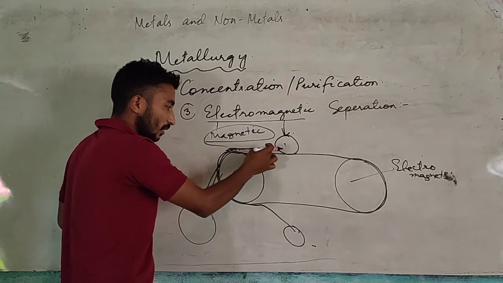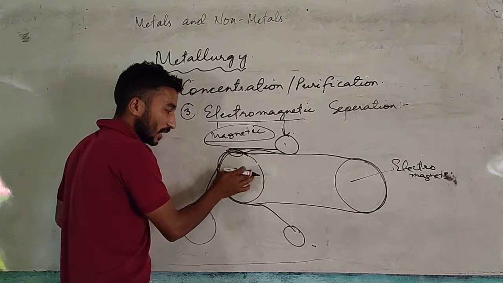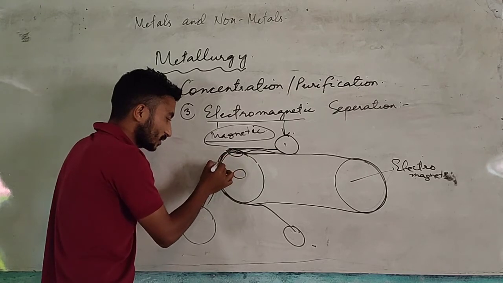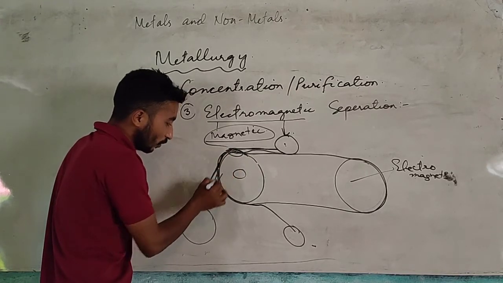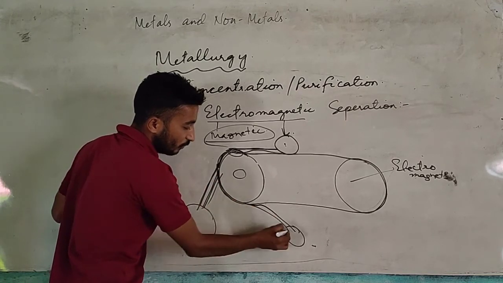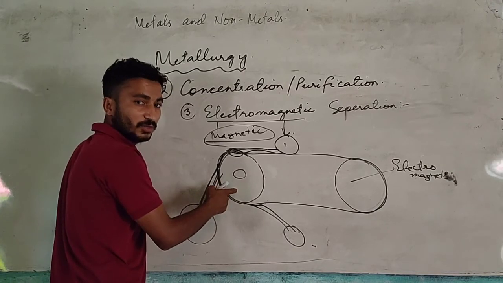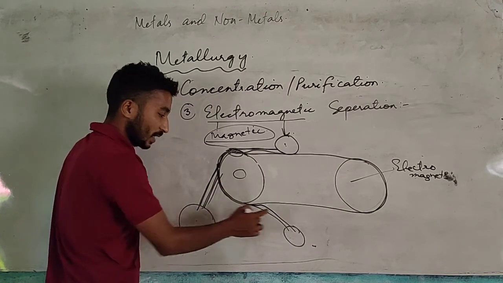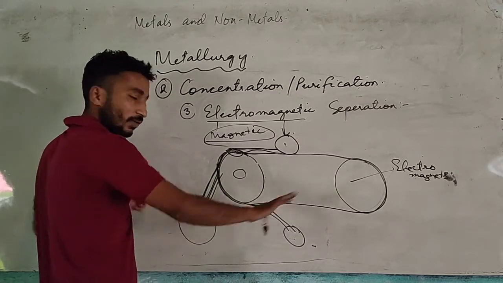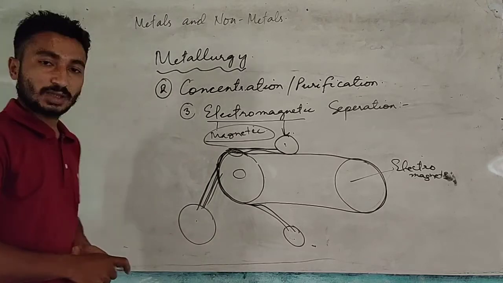When this belt rotates, the magnetic substances will be attracted by the electromagnet, while the non-magnetic substances, after reaching the edge, will fall down separately, and the magnetic substance will stick to the belt and fall down after the influence of the magnet is over. So impurities and ore will be separated in different places, and this process is called electromagnetic separation. This is the third process.